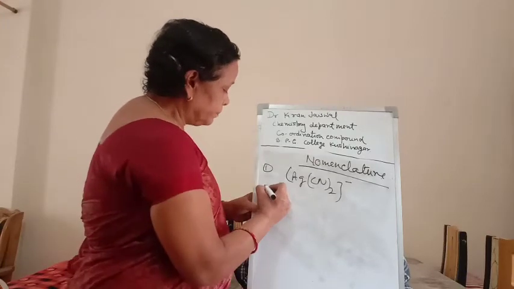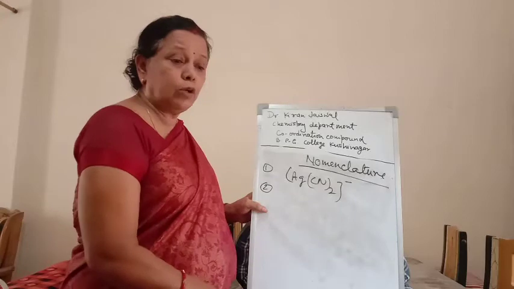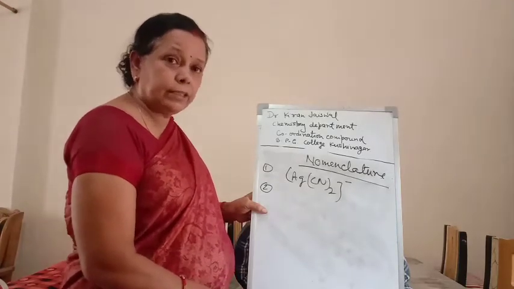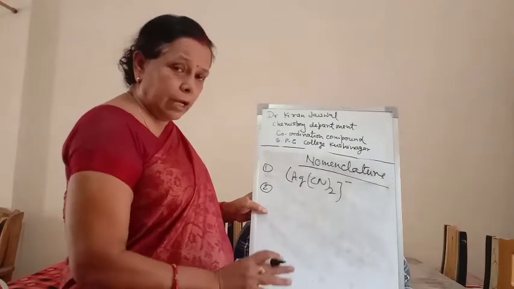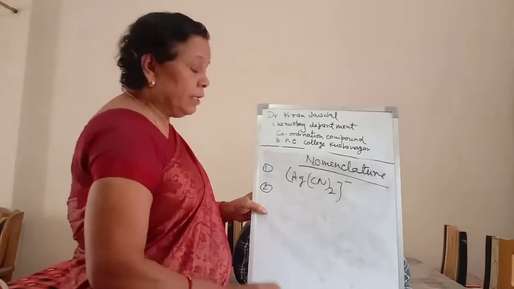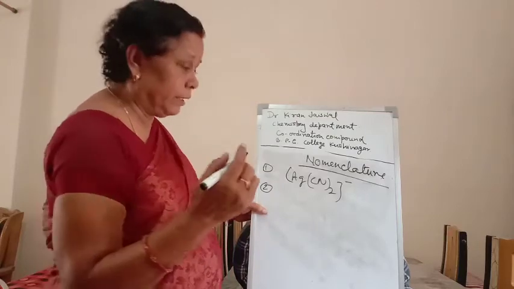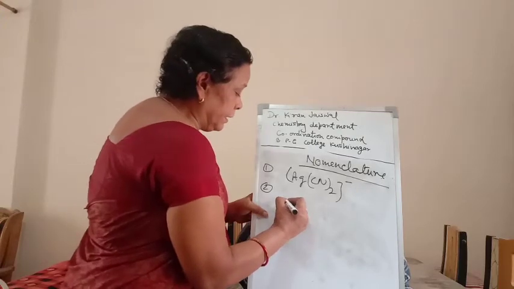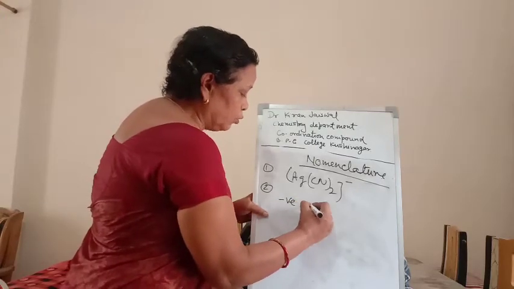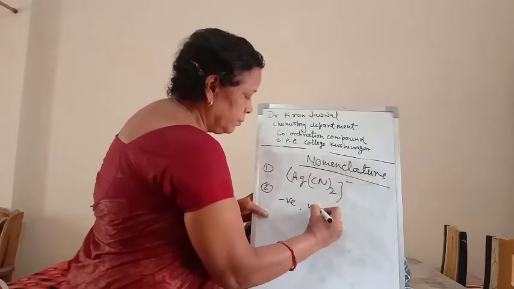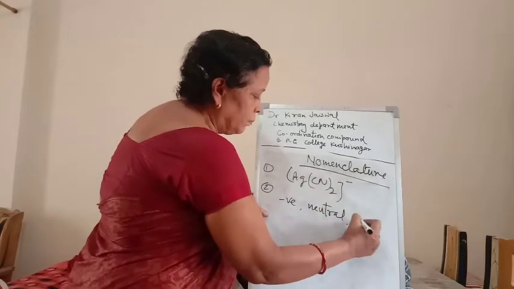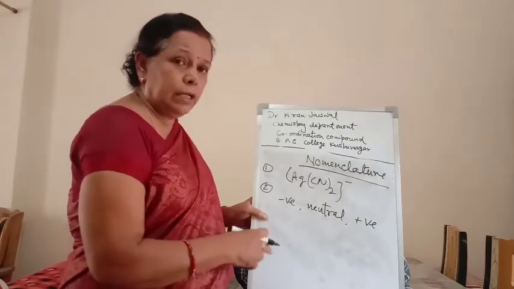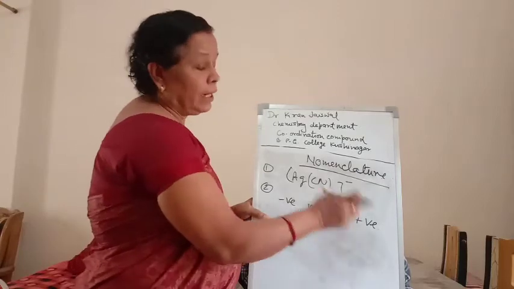The second rule is: if the coordination sphere contains more than one ligand, they are written in alphabetical order. For example, if the coordination sphere contains various types of ligand, they are named in alphabetical order. The order of the ligands will be negative, then neutral, and then positive.